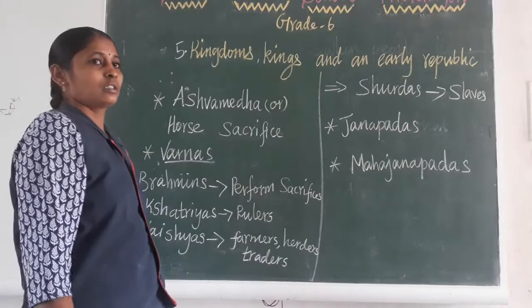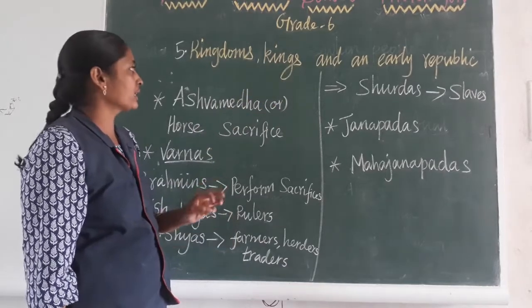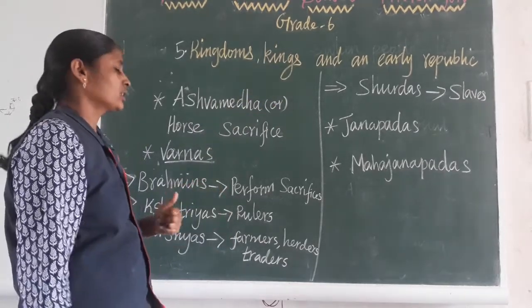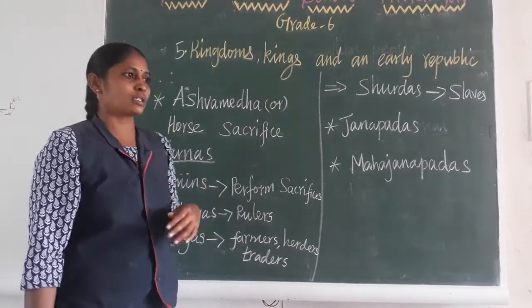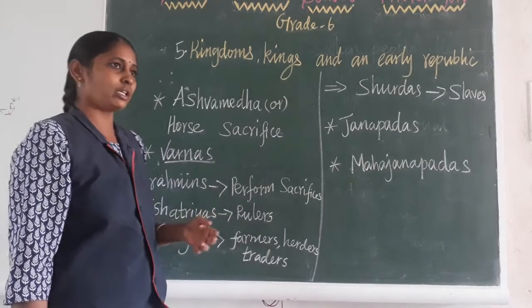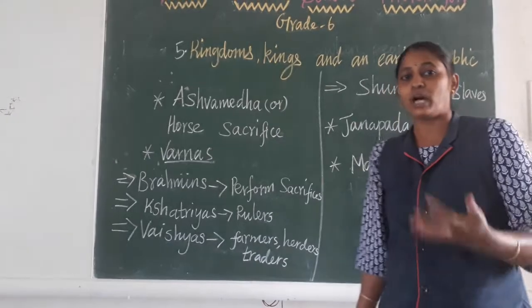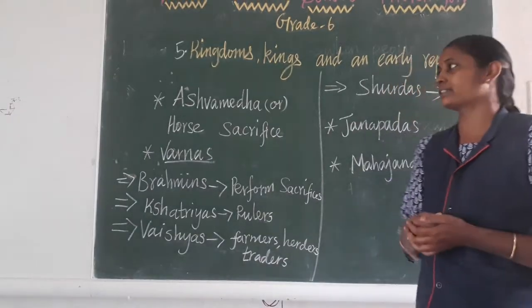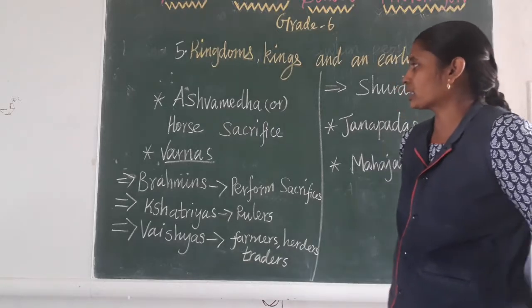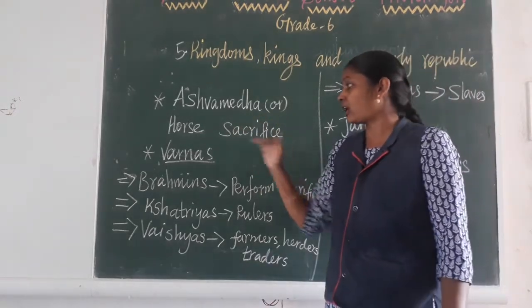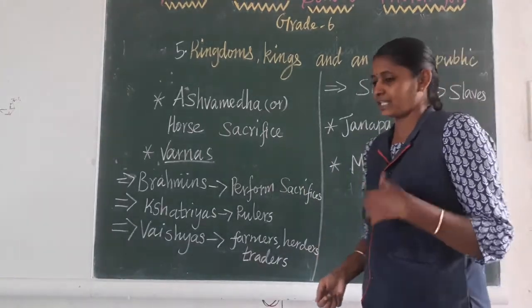Right? So the fifth lesson for you is kingdoms, kings and an early republic. In this lesson, we discuss Ashwamedha Yaga, Veda, Janapada, Mahajanapada, Magadha and Vajji. These things we already discussed, so this is revision. Ashwamedha, or horse sacrifice.